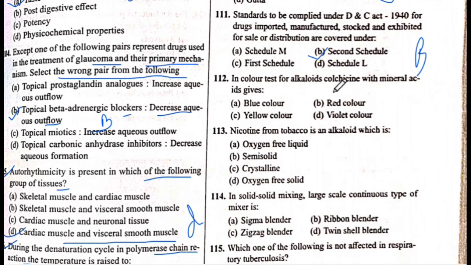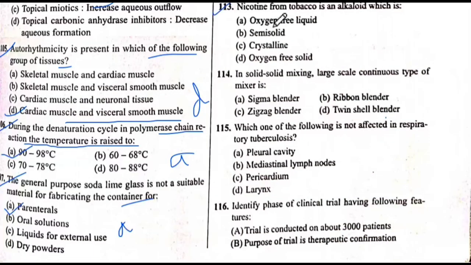Next is 112 question number. In a color test for the alkaloid colchicine with mineral acid... 113 question number. Nicotine from tobacco is an alkaloid which is, the answer is A, oxygen free liquid. The answer is A.